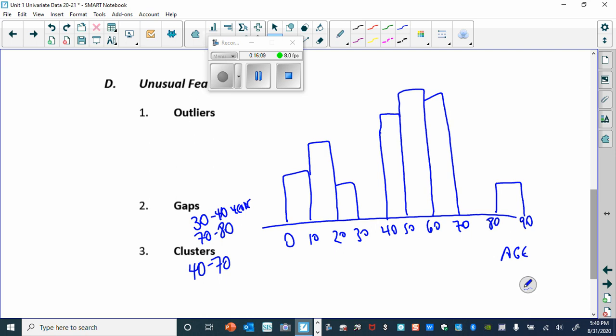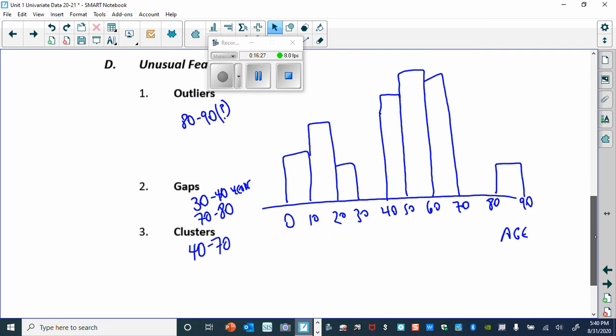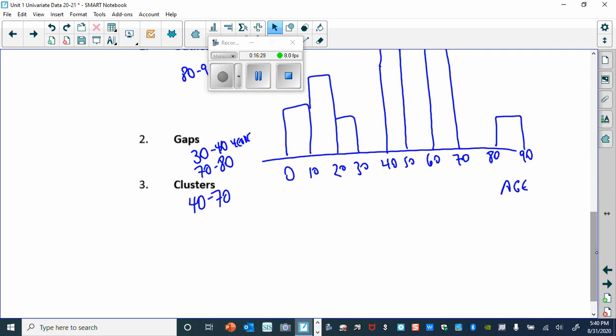Maybe you could even make an argument that from 0 to 30 there's another cluster. And then, I don't know, maybe in the 80 to 90, maybe. And I'll go through in class if we can identify what an outlier is.